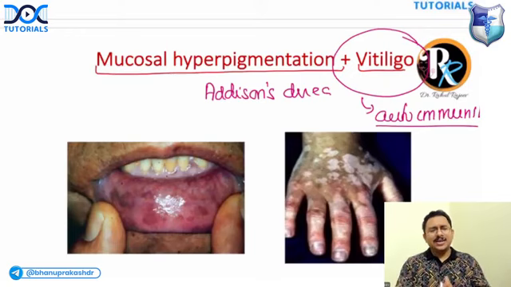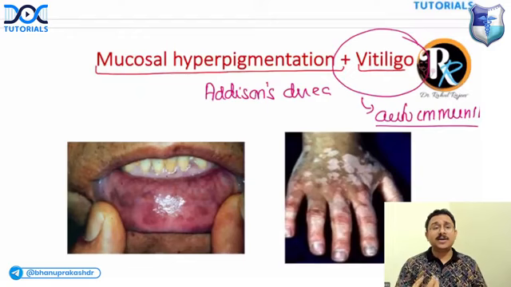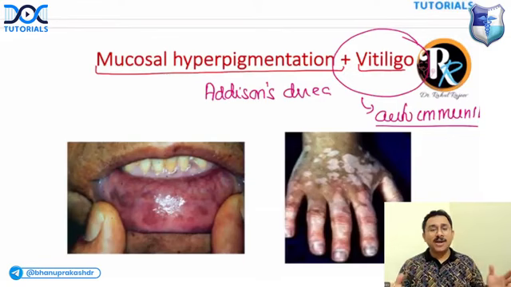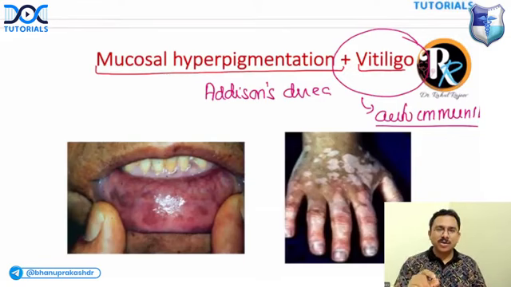See, why I am teaching you in this sort of format, you should understand. When you are coming near your FMG exam, let me tell you something. I'm telling you with this experience of having written multiple entrance exams like PG entrance exam, super specialty entrance exam. See, it is all about identifying keywords in the question. It is not just mugging up a lot of information. A good student is someone who can identify the keywords which are given in the question. So I want all of you, when you are revising, to focus on the keywords.